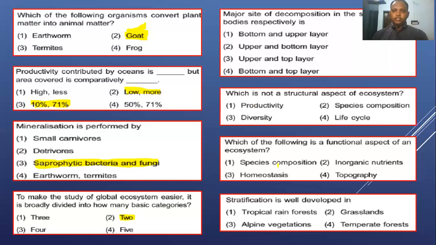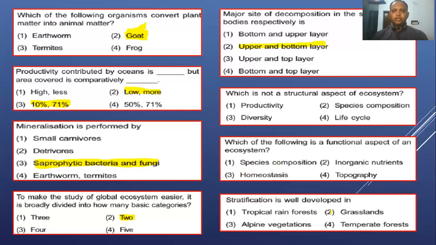This question is here: the major site of decomposition in the soil and water body respectively. The major site of decomposition in the soil is the upper layer, while in water it is the bottom layer, right? Upper is the right answer.